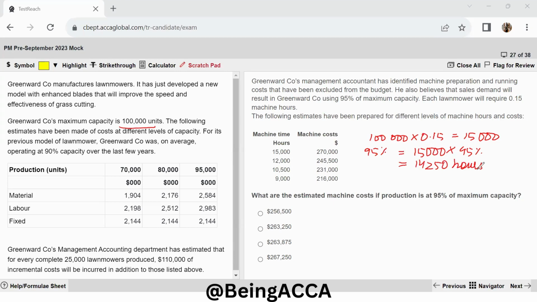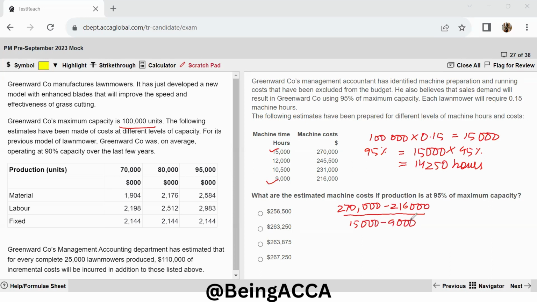Now let me use the high-low method to find out how much will be my variable cost. So out of this, the highest activity that I can see is 15,000, and the lowest activity that I can see is 9,000. So I'm going to be using these two figures. So this will be 270,000 minus 216,000, and dividing this by 15,000 minus 9,000.